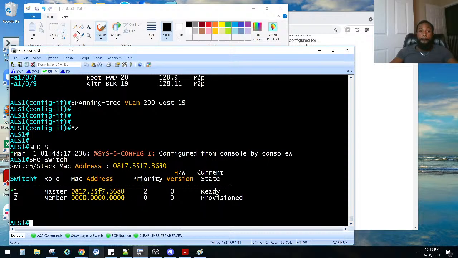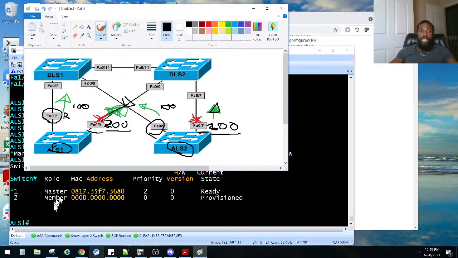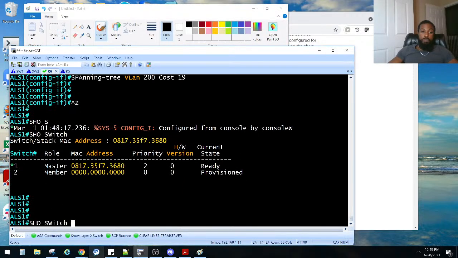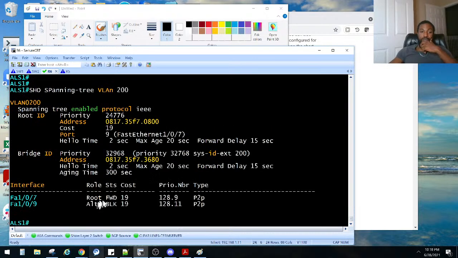So let's go back to ALS1. So span tree 200. Okay, so right now for 200, he is forwarded and he is blocking. So right now, okay, this is what we want to do. I think we need to make this a lower cost. So let's make that cost, I don't know, let's make that cost 4. And then that'll be forwarding, and that should probably be blocking, right? For 200.